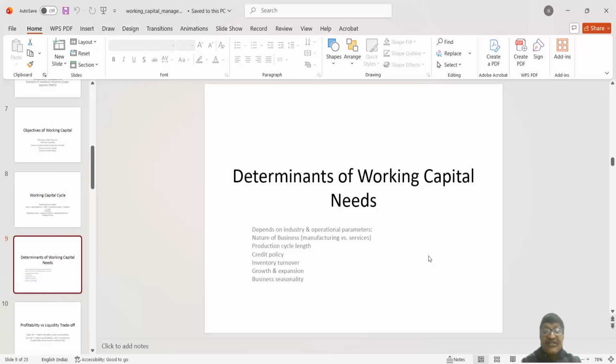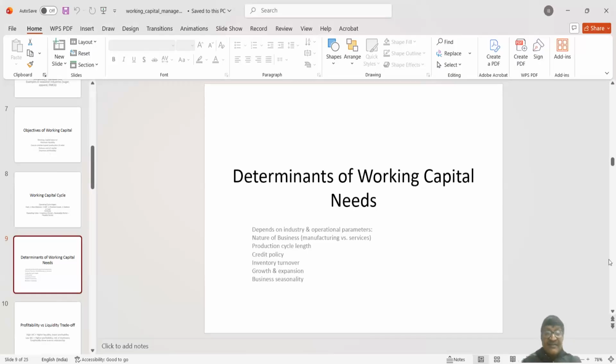So the requirement of working capital will be more, because the production process, the company cannot stop. But sales is not generated so fast, so recovery of cash is not so fast. So the company will go for additional working capital arrangement. The company will have to make it, right?